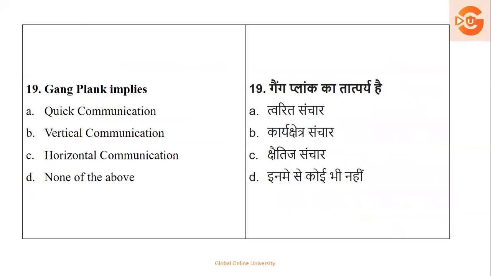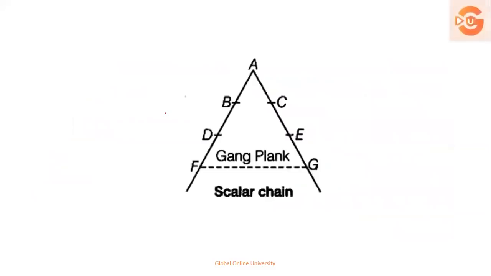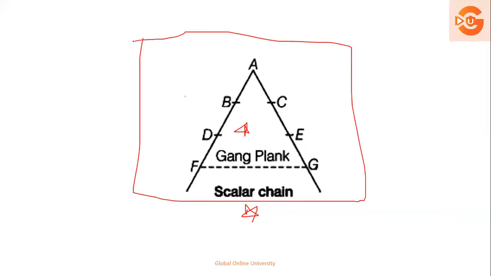Okay, then gangplank implies. Now this is actually a management concept. Okay, gangplank, or it is called as scalar chain. I'll just take you to the diagram. Now see, this is how it looks. Either it is called as gangplank or scalar chain. Now this diagram represents an organization. ये एक organization है और इस organization में these are the levels, various levels. Okay, that is it talks with lower level, middle level, and top level.